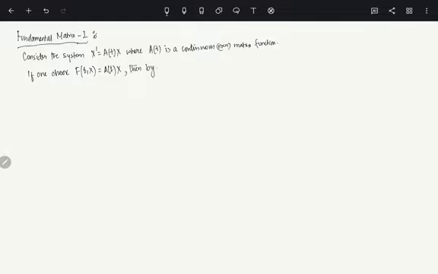by Picard's existence and uniqueness, one can find a unique solution. And what is the solution?